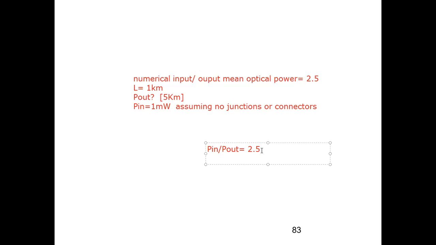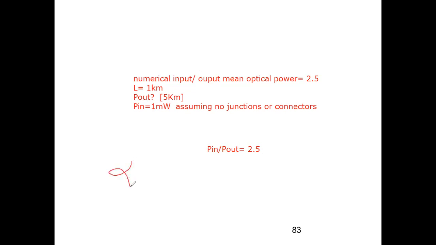Tell me which formula will you use? If you know the formula, then everything is clear. Turn the pages if you have them. Aman, Abhinav: 10 log 10 P input by P output. Who was that? Shantanu. Yes. Whose formula is that? Alpha's formula.